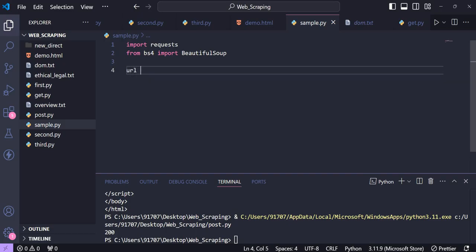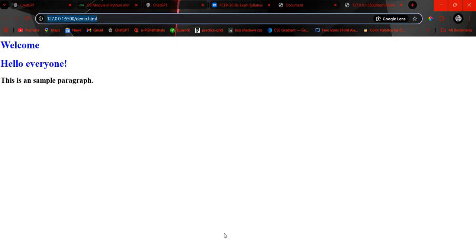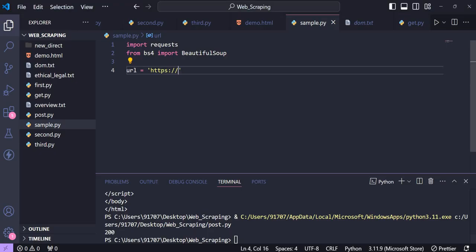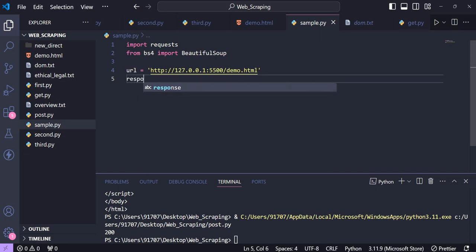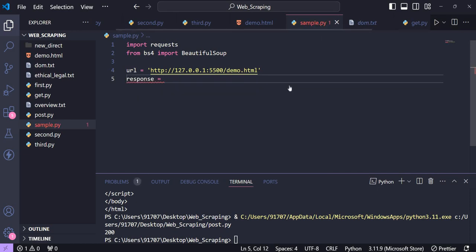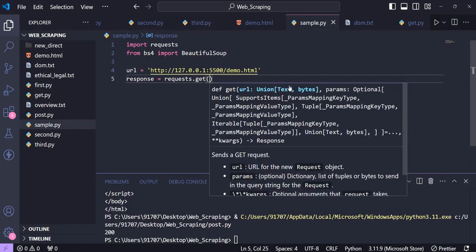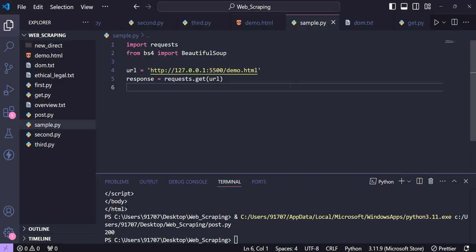So URL. Let's give this URL. Okay, so we have provided the URL. Now let's create a response. For now, let's use GET only. Let's give the URL.